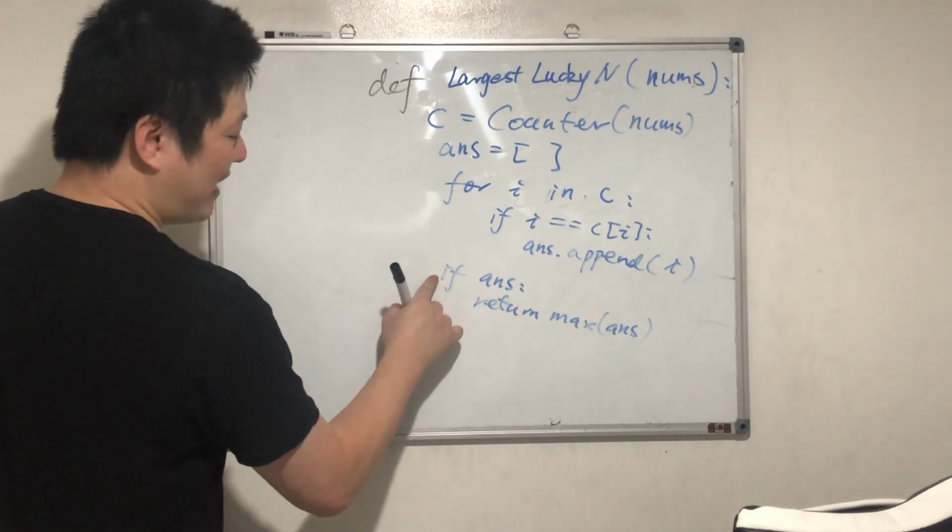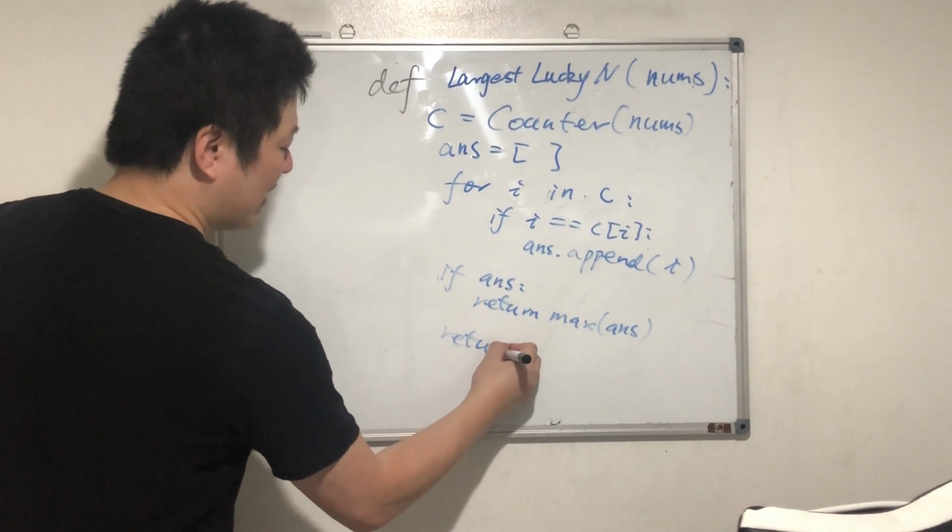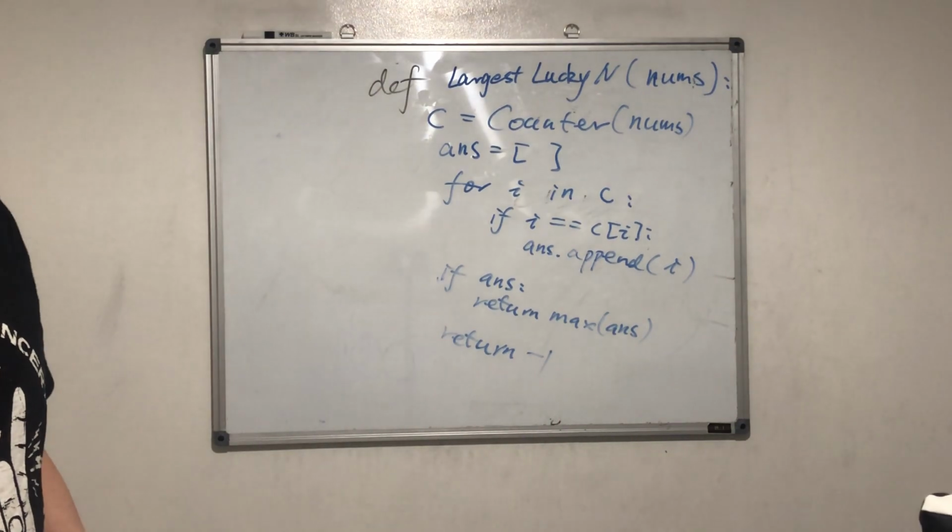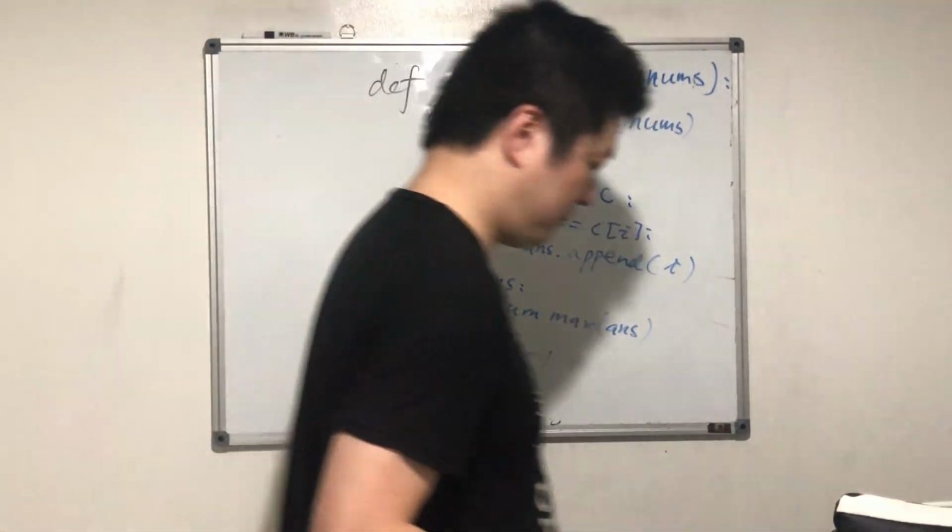Otherwise return -1 here, right? Does it make sense? What's the time complexity?